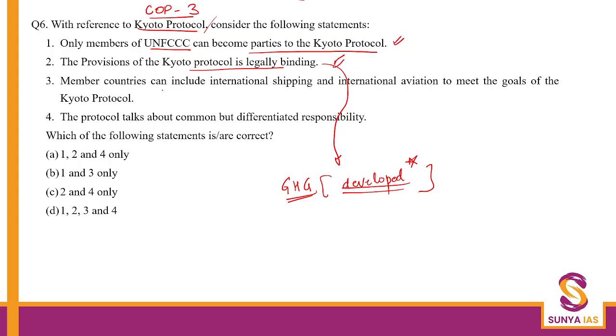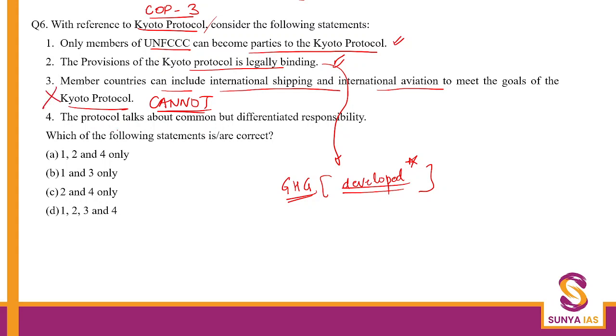Then, member countries can include international shipping and international aviation to meet the goals. Now, to meet the goals of Kyoto Protocol, the provision is that member countries cannot include these. International shipping and international aviation cannot be used. They actually have to go for proper land use change and forestry to meet their goals. So this cannot be done.